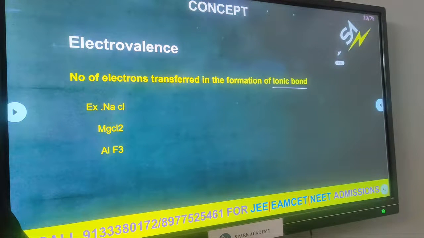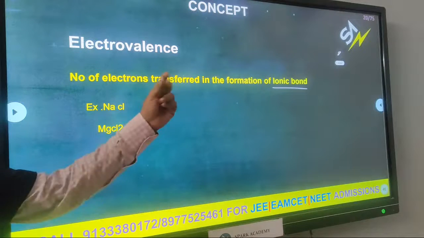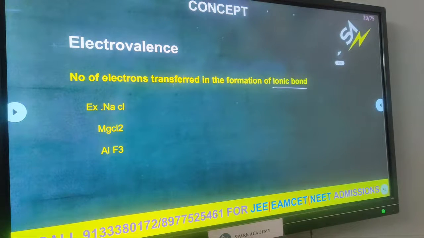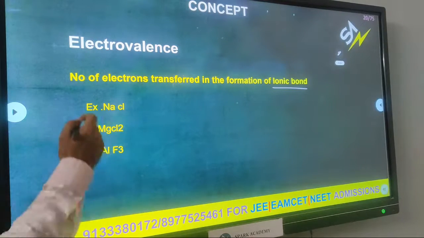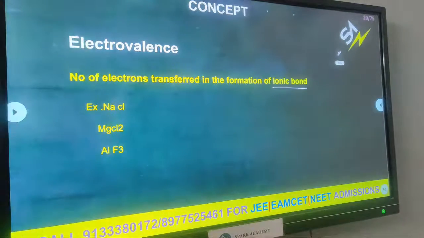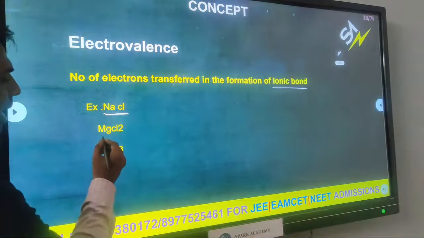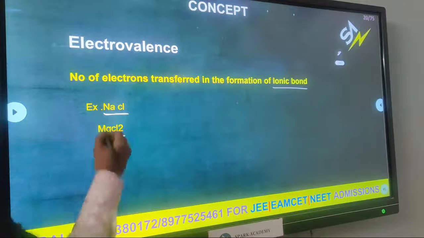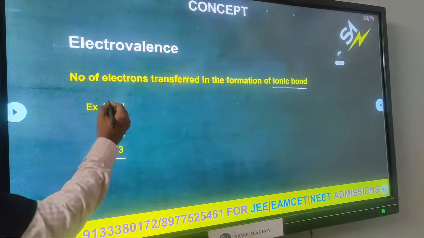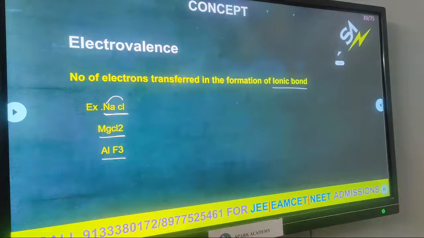What are ions? Charged particles are called ions. These charged particles have opposite charges, cation and anion. Between them, an electrostatic force of attraction is there, so that makes what bond? Here, the number of electrons transferred from one element to another element results in an ionic bond. For example, see here NaCl, MgCl2, AlF3. Here sodium loses its last one electron, which is transferred to the chlorine. The result is what? An ionic bond.